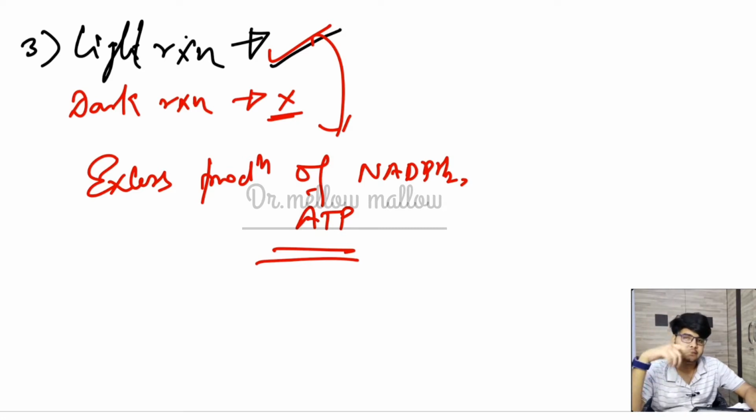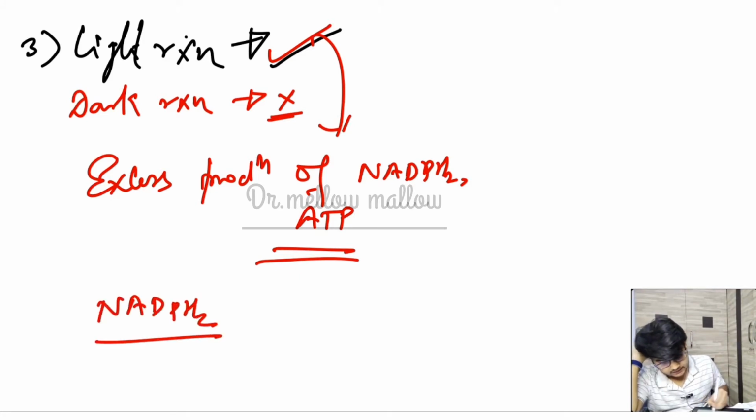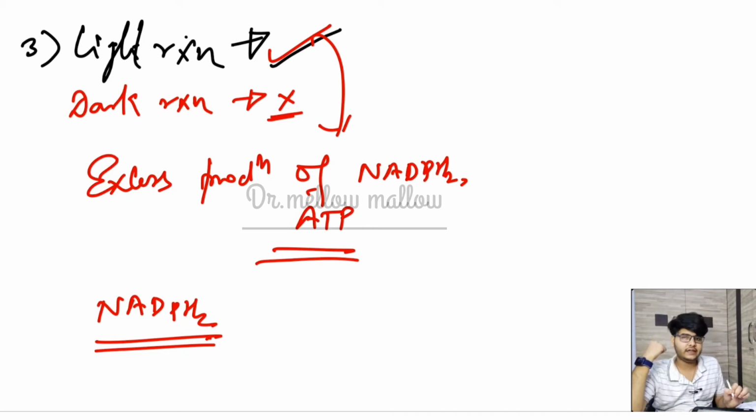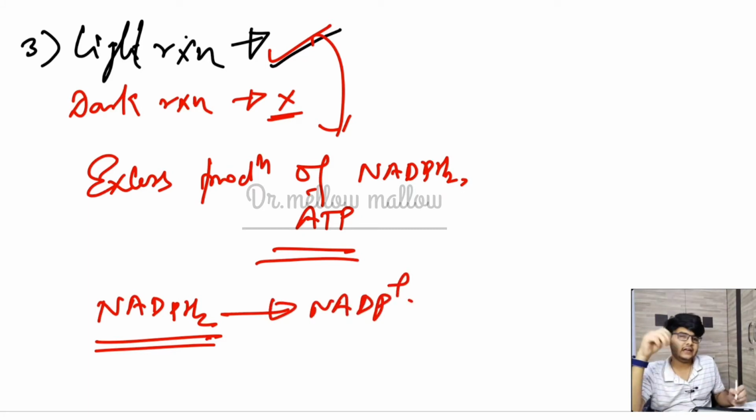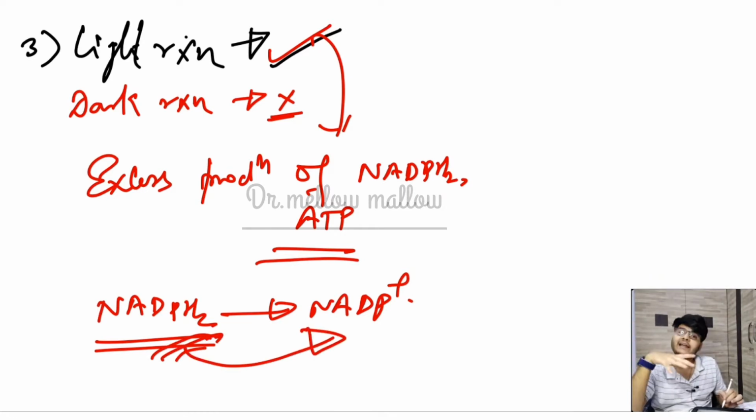Sir, what does it mean? It means that for the proper and smooth functioning of the dark reaction, we need NADPH2. But I am saying that the dark reaction is not functioning. So if the dark reaction is not functioning, that means NADPH2 is not going to be utilized in the formation of NADP. You will see in the latter part of this video that in the reduction step of the C3 pathway, we use this NADPH2 for making NADP positive. So if the dark reaction is not functioning, then NADPH2 will be accumulated in the cell, and the cell will analyze it.